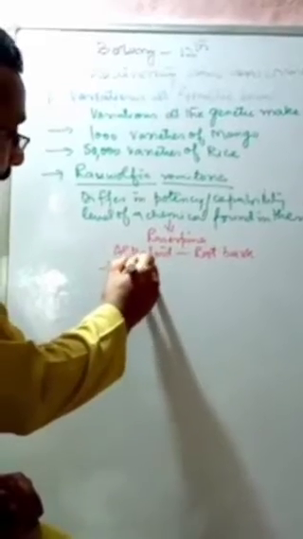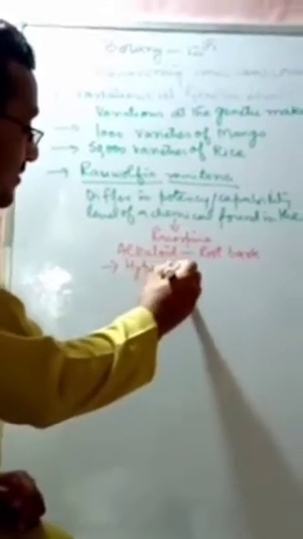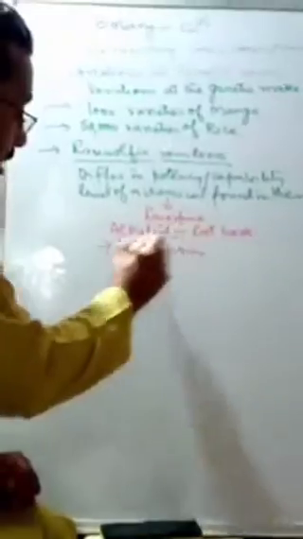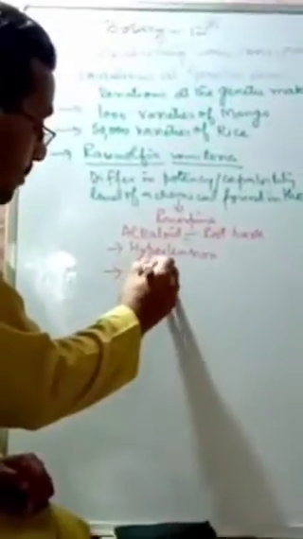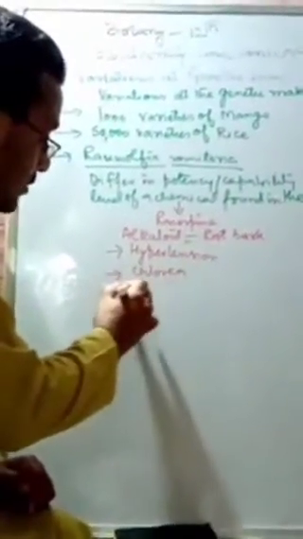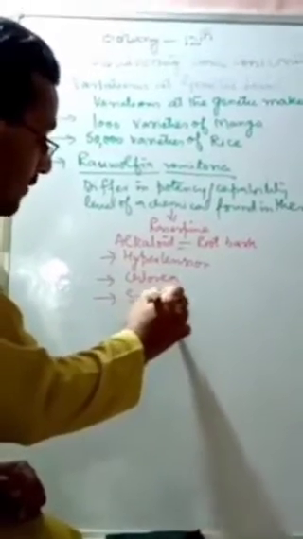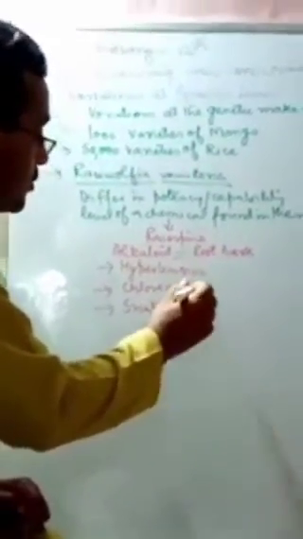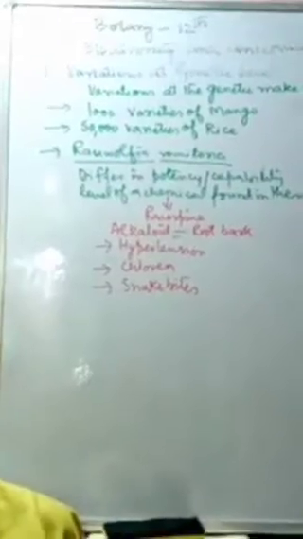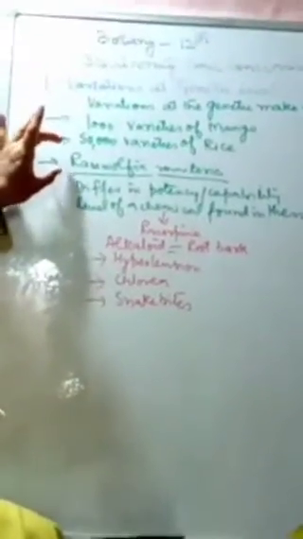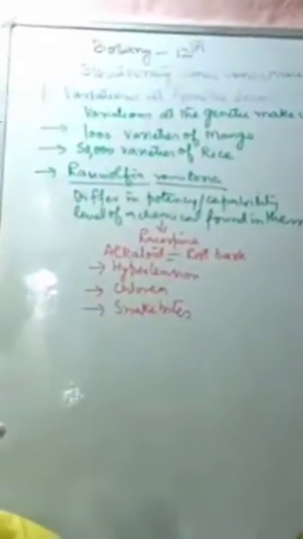It is a medicinal plant, and it is used in the treatment of hypertension, cholera, and even snake bites. So this Rauwolfia vomitoria has different varieties like the mango and the rice. The major difference among these varieties is in their potency.